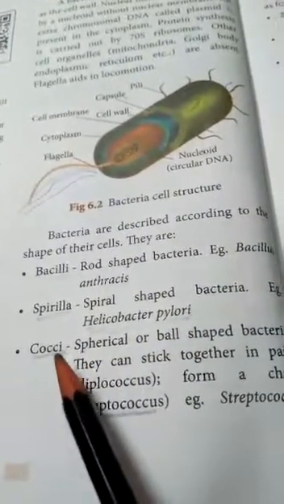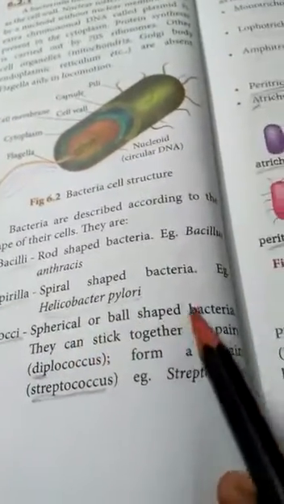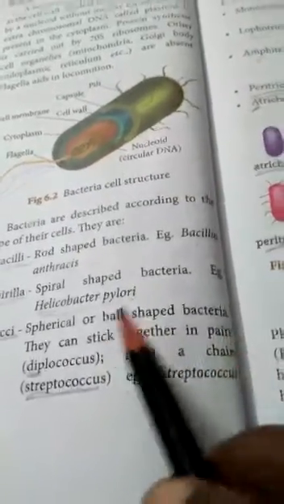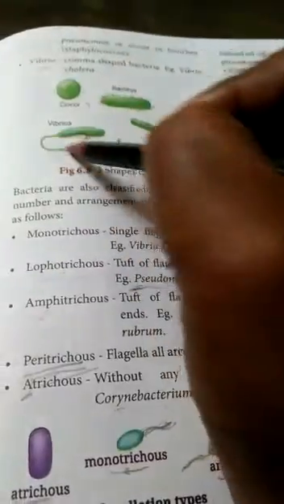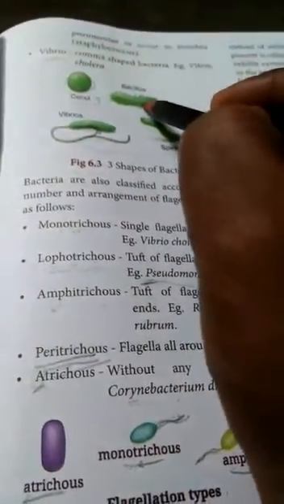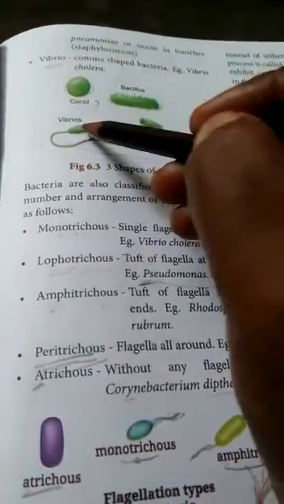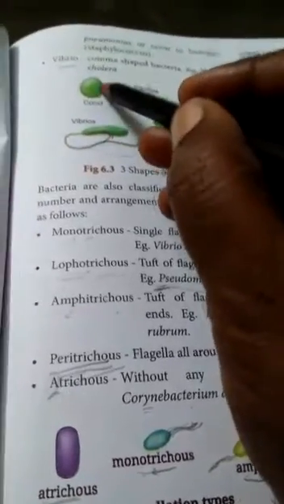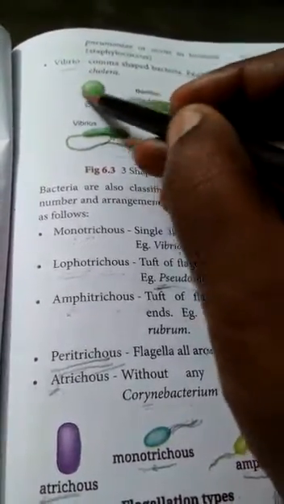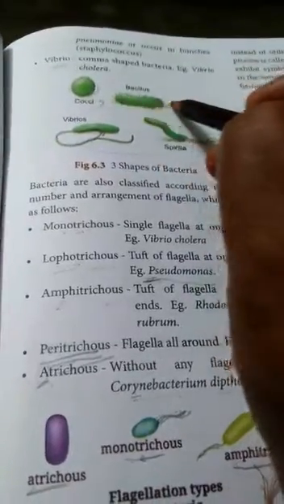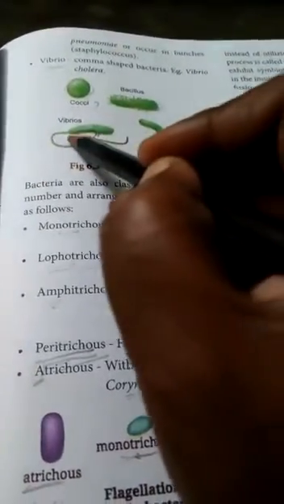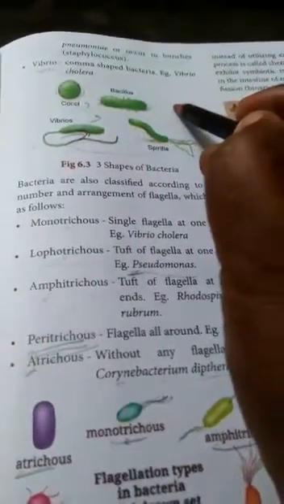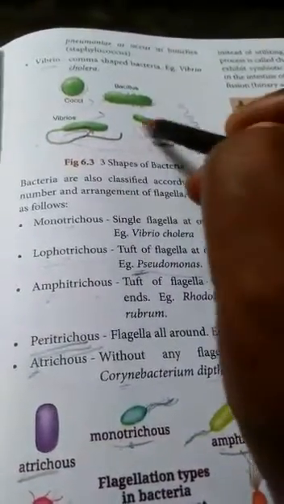Next, cocci are spherical or ball shaped bacteria, and they can stick together in pairs. Listen, there are 4 types of bacteria: bacilli, spirilla, vibrio and cocci. Cocci is spherical or round shaped. Bacilli is rod shaped. Vibrio is comma shaped. Spirilla is spiral shaped.